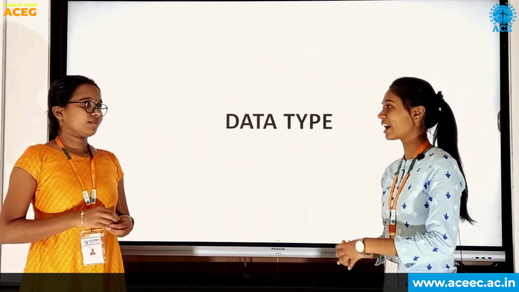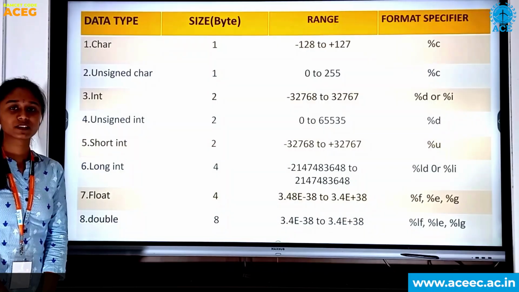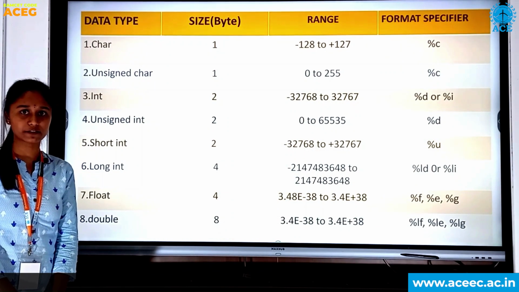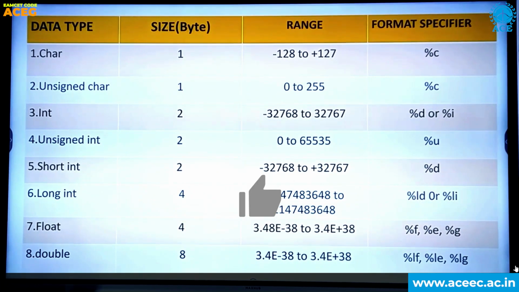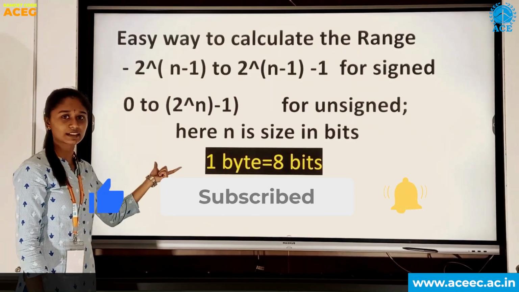Okay Sudeshna, I understood very well. Let me summarize about data types. For every data type, it has size, range and format specifier. For character, the size is 1 byte and the range is -128 to plus 127, and the format specifier is %c. And this is the easy way to calculate the range.